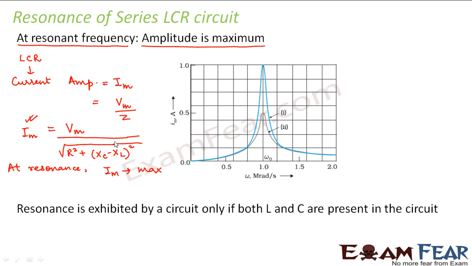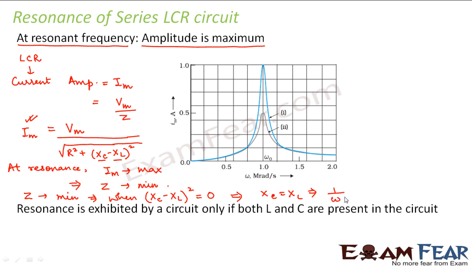Now this current will be maximum when the impedance is minimum. So this implies that impedance should be minimum. Now what will be the minimum value of this impedance? Impedance will be minimum when Xc is equal to XL. That means this entire term will be equal to 0. So impedance will be minimum when (Xc minus XL) whole square is equal to 0. That means when Xc is equal to XL, right? So this is the condition for resonance to occur in a series LCR circuit.